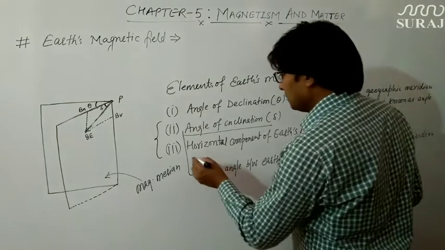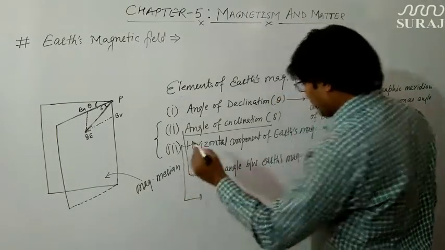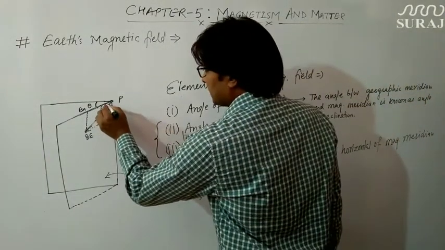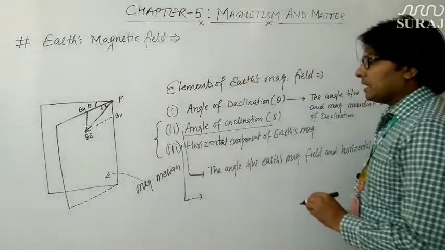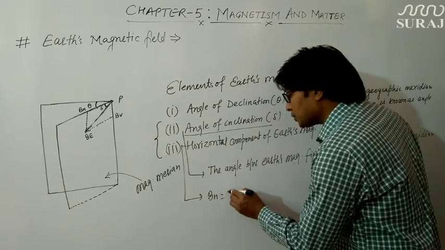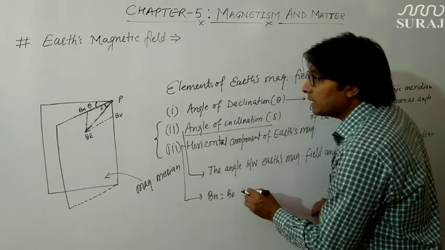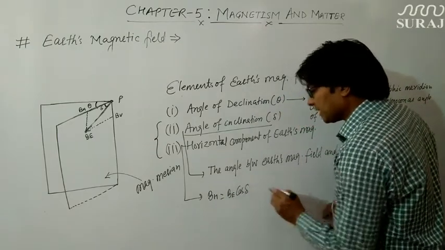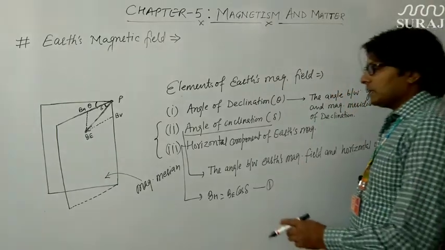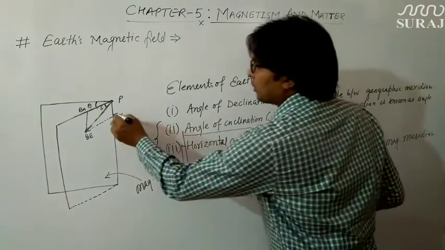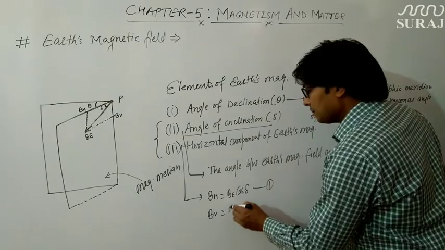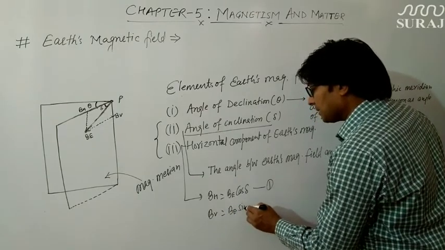Now comes the horizontal component of Earth's magnetic field. If this angle is delta, then we can write that the horizontal component of Earth's magnetic field BH is equal to BE cos delta, and suppose this is equation first. Similarly, we can have the value of the vertical component of Earth's magnetic field in this direction. So BV can be defined as BE sin delta.